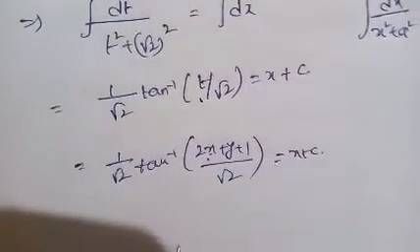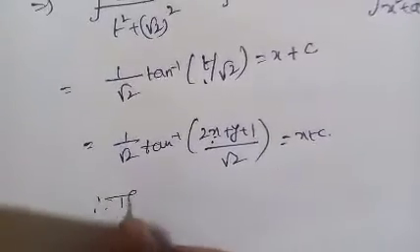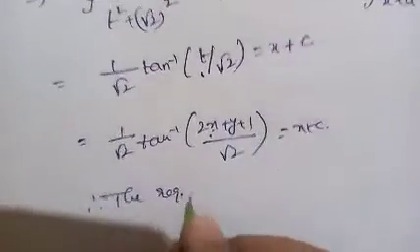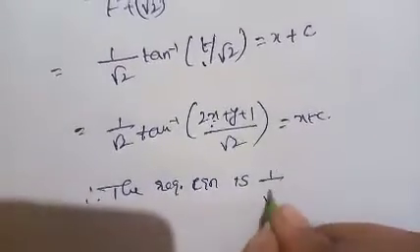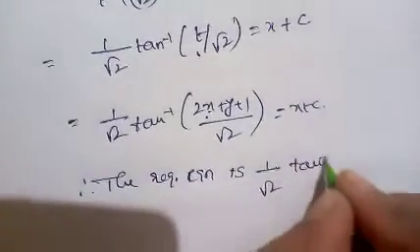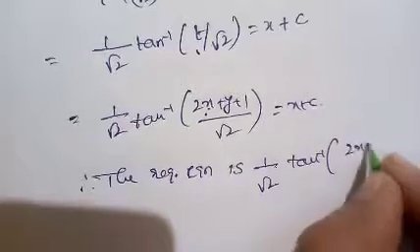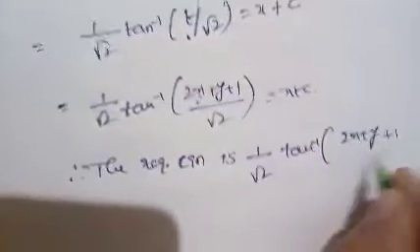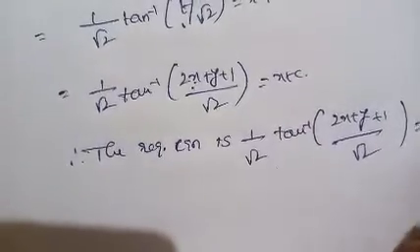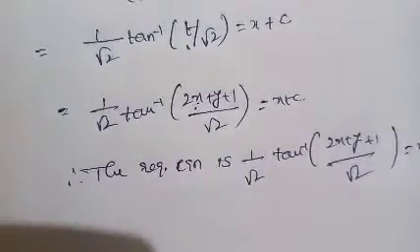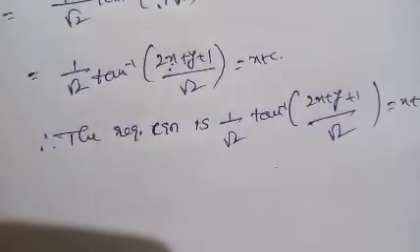Therefore the required equation is 1 by root 2 into tan inverse of 2x plus y plus 1 by root 2 equal to x plus c. This is the required equation of the given equation.